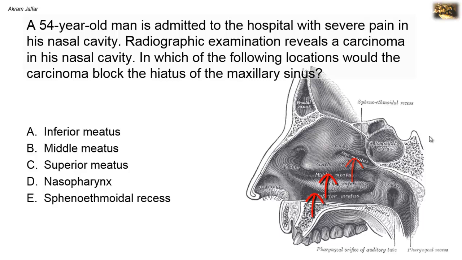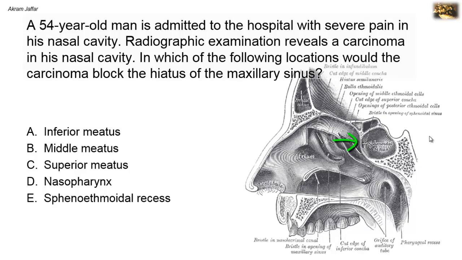Above the superior concha is the sphenoethmoidal recess. A single opening exists in this recess, in the superior meatus and in the inferior meatus. The middle meatus receives all the other openings into the lateral wall. For this question, we need to know which opening is present in each meatus, in the sphenoethmoidal recess, and in the nasopharynx, to come up with the location of the carcinoma that blocks the hiatus of the maxillary sinus.